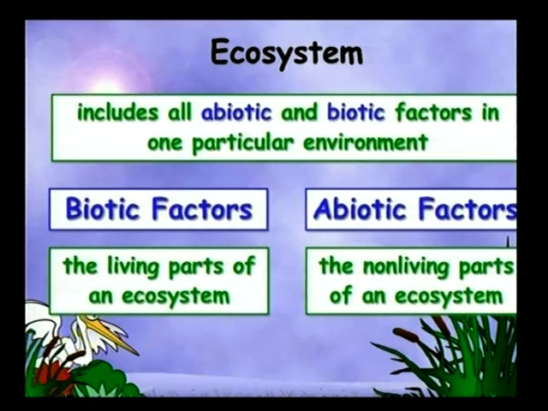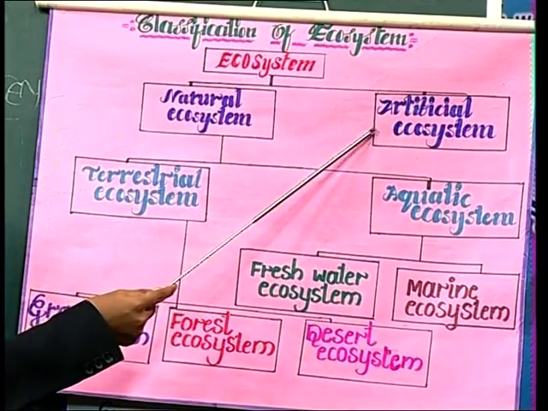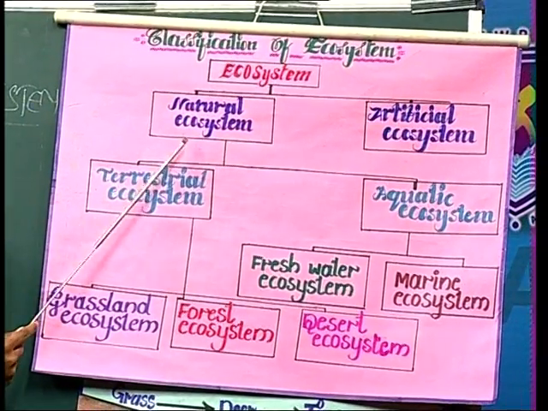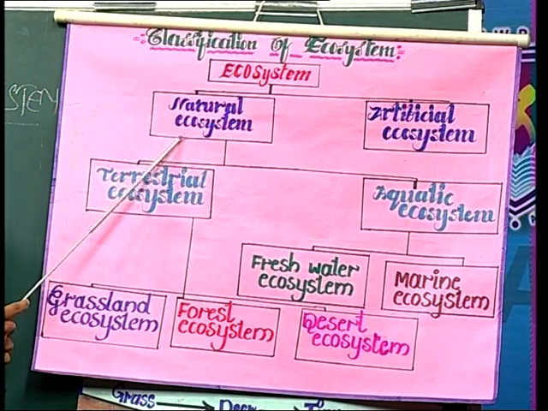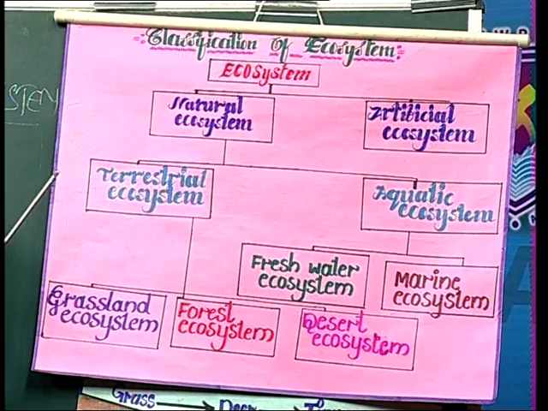There are different types of ecosystems. Let us observe some ecosystems. See here, mainly the ecosystem is classified into two types. One is natural ecosystem and another one is artificial ecosystem. Natural ecosystem is formed naturally. Artificial ecosystem is formed by us, human beings.